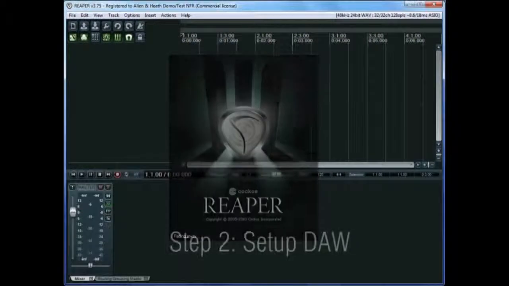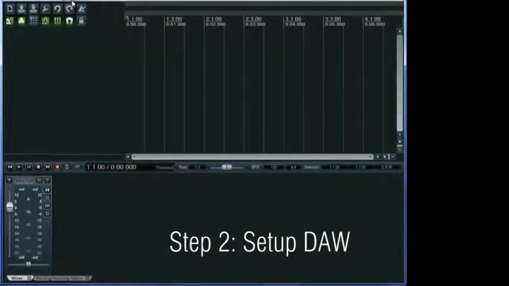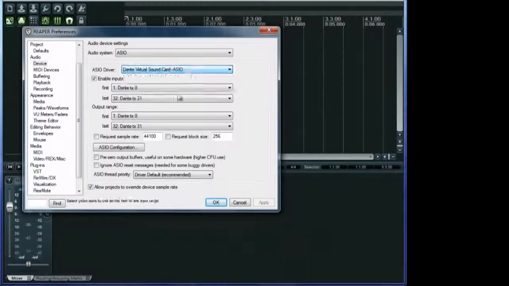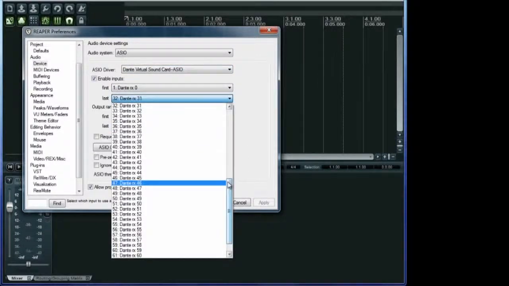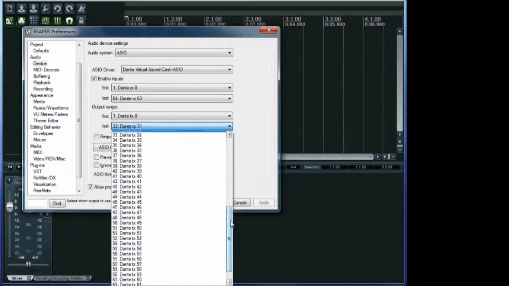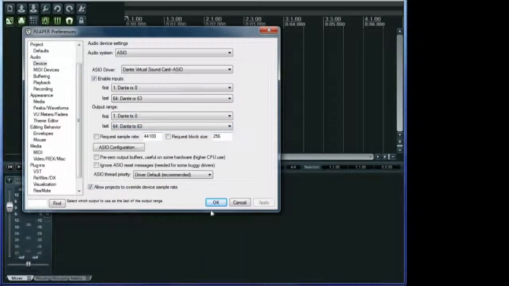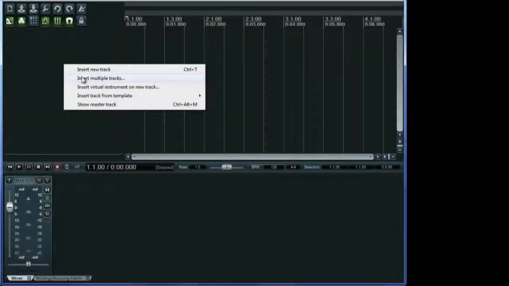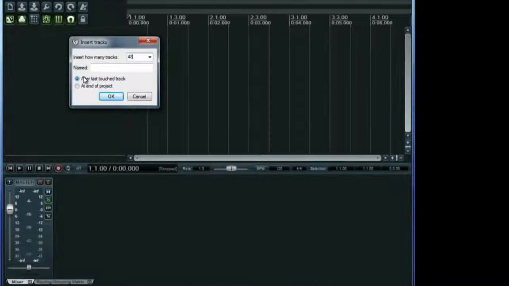Launch the DAW software. In the audio settings or preferences, set the Dante Virtual Sound Card as the audio driver. It appears as an ASIO device just like a piece of hardware would do. Check all inputs and outputs are enabled. Create the number of tracks you need and assign all ASIO input channels to the desired tracks and all the track returns to the ASIO output channels.